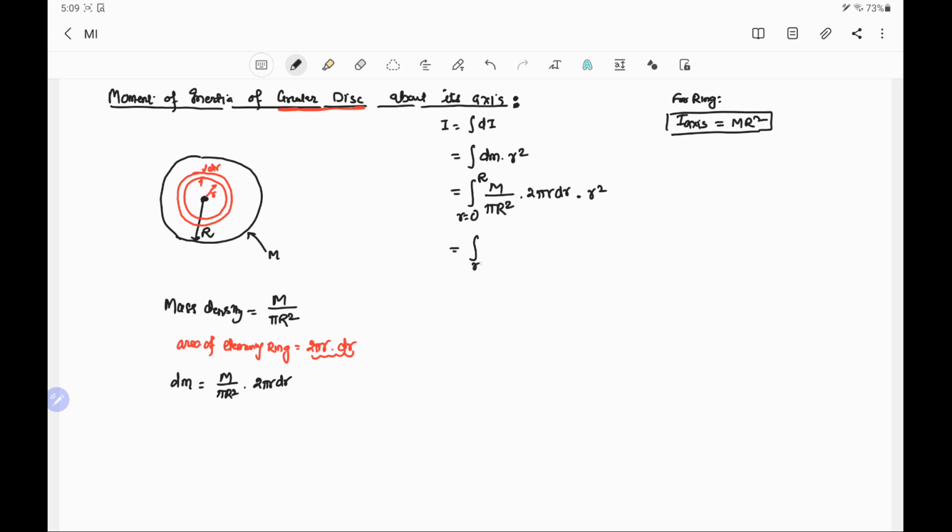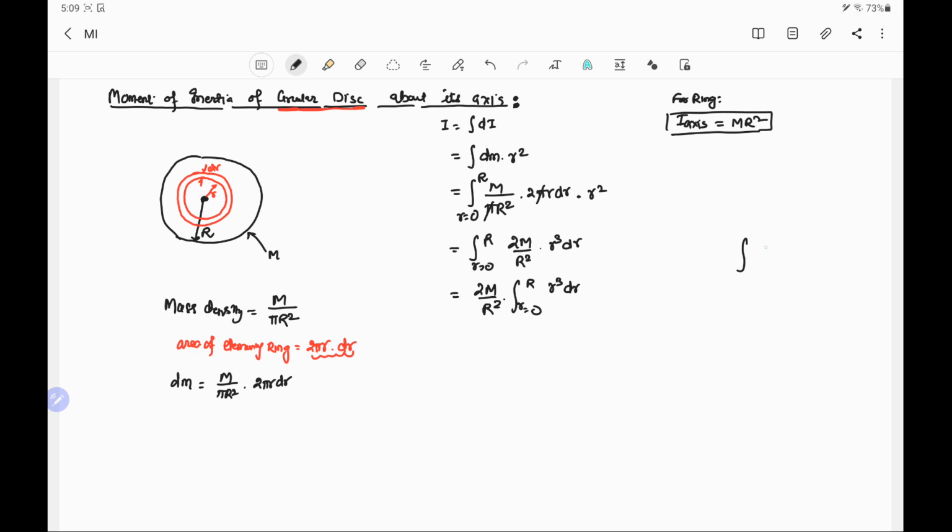It is equal to the integral from r equal to 0 to capital R. Common terms will be cancelled out. Pi is cancelled out here, and no more terms are to be cancelled. This is 2m by capital R square into r cube dr. Constant terms will be taken out: 2m by R square into the integral from 0 to capital R of r cube dr.